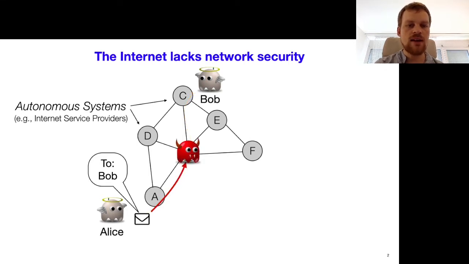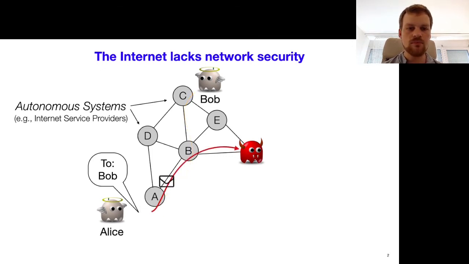Now, if there's an attacker that is on that forwarding path, the attacker can simply drop all messages. And Alice maybe notices that she's not getting any replies from Bob, but there's nothing really she can do about this. Even worse, the current internet is based on the border gateway protocol, which has no security built in. So an off-path adversary can also hinder the communication between Alice and Bob by launching a prefix hijacking attack. So this is clearly undesirable.